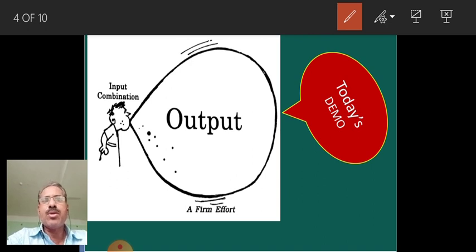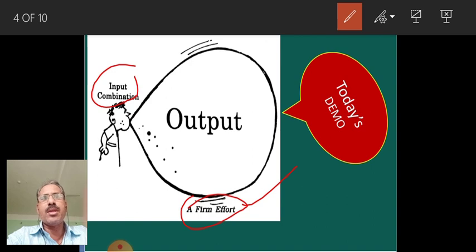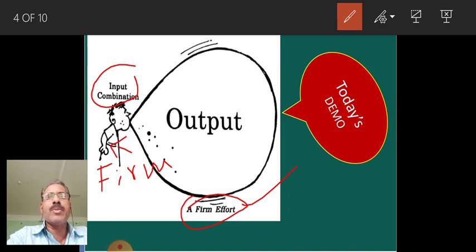It means two things are most important. One is the firm's effort. Another one is the input combination. There must be a firm. Here the firm is nothing but a human being. A person is blowing out air, making more and more effort, and is able to expand the balloon bigger and bigger. This is what one can understand.